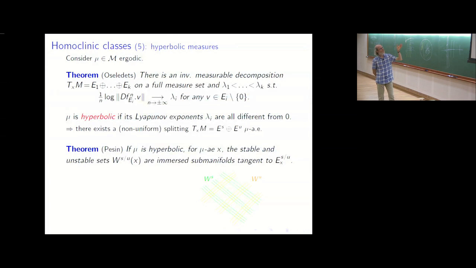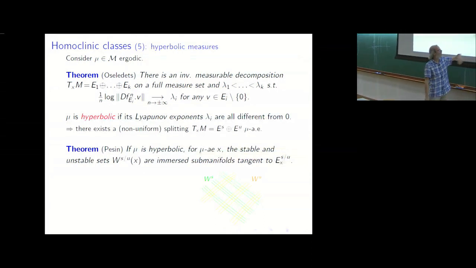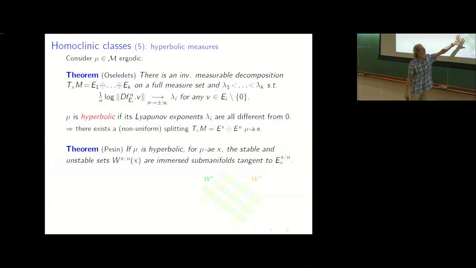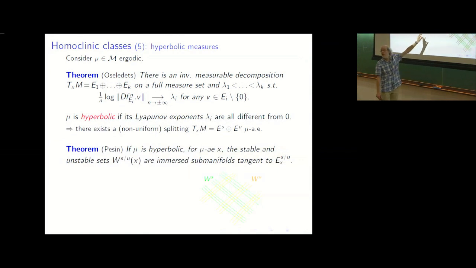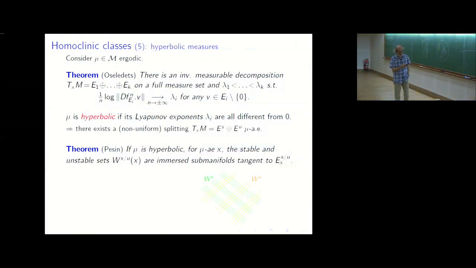For hyperbolic measure, it's not necessarily true, but at almost every point, you have stable and unstable set whose size varies measurably. So the size is not uniform, but if you pick a large measure set, you may find some manifold with uniform size. In this case, you find a picture like that. Here, it's just some part of the measure. If you go elsewhere, maybe the stable and unstable manifold are much smaller. Okay. So this is very general, it's okay?